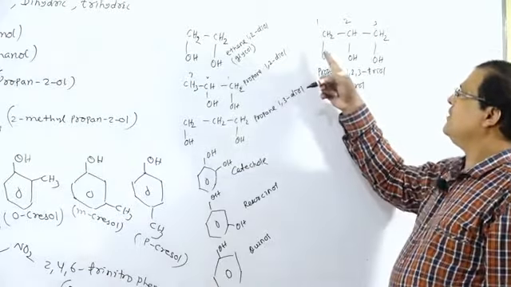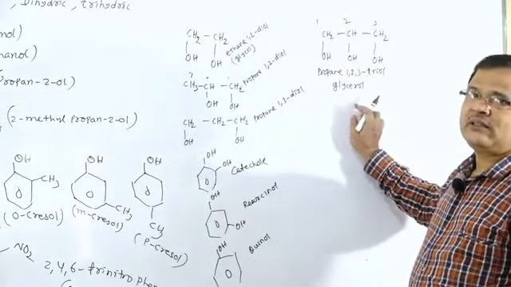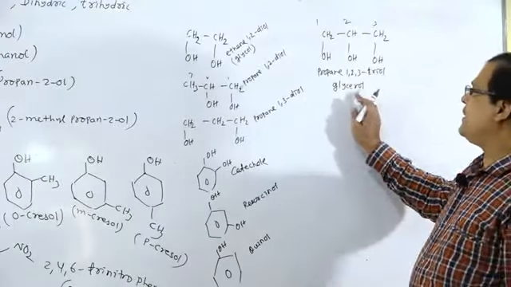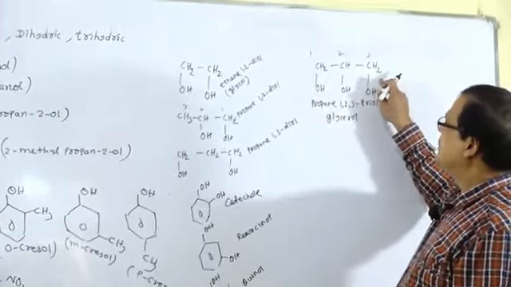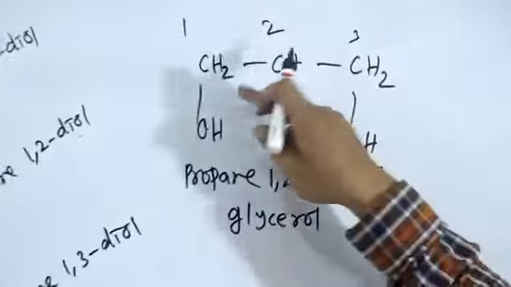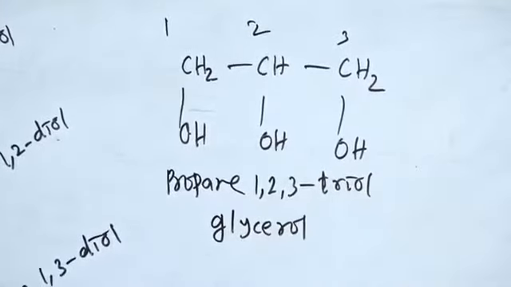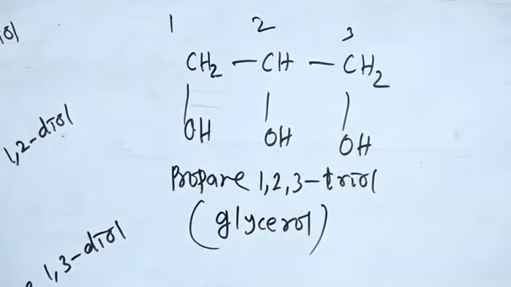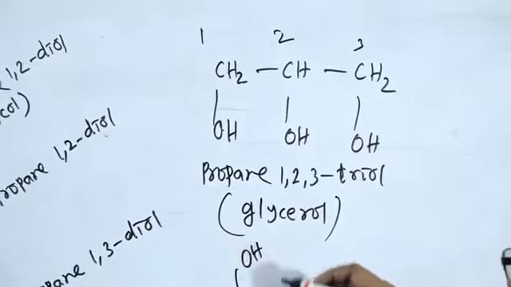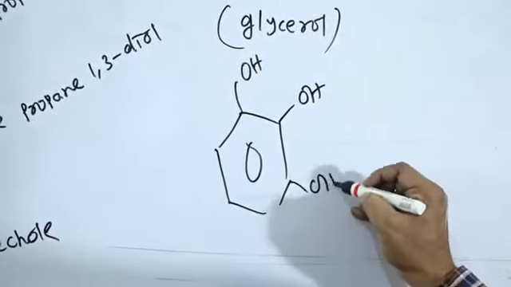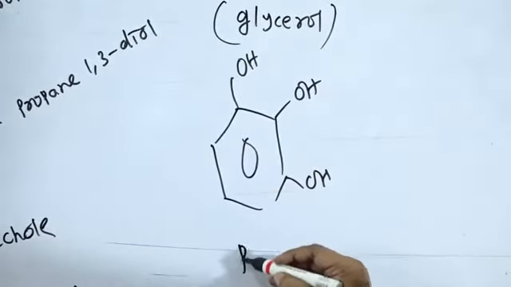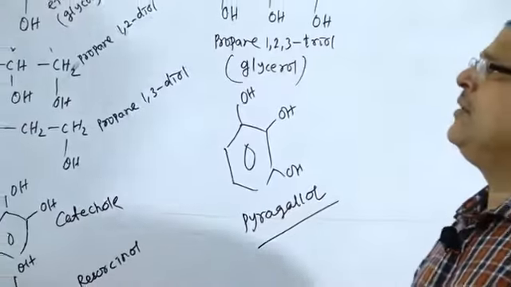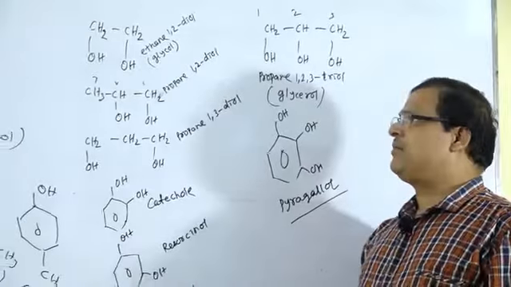The common name is glycerol. These are the examples of trihydric alcohols, with the presence of three OH groups. So propane, chain of three carbon atoms, 1-ol, 2-ol, 3-ol, propane-1,2,3-triol, otherwise known as glycerol, the common name. If we take the example of an aromatic compound containing three OH groups at 1,2,3 position, that is known as pyrogallol.